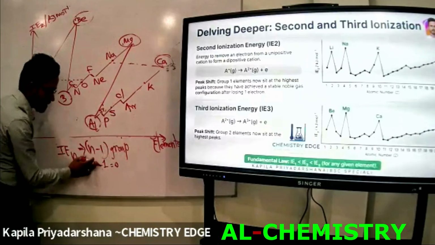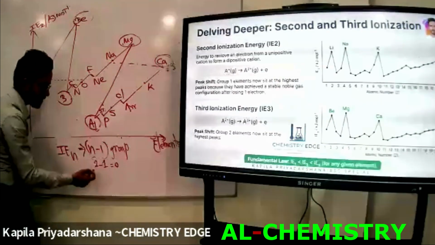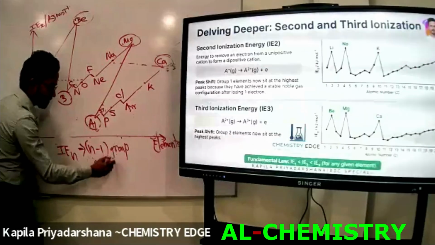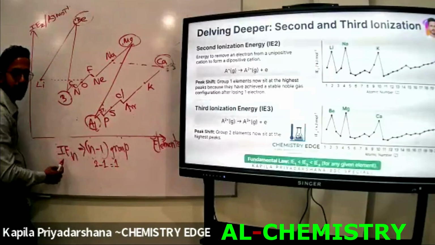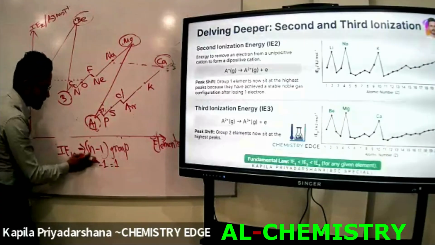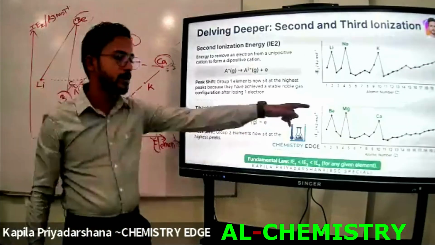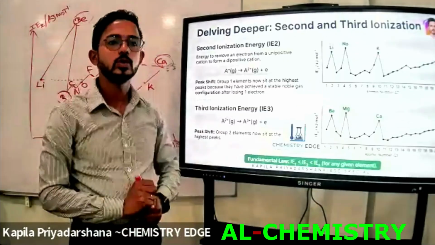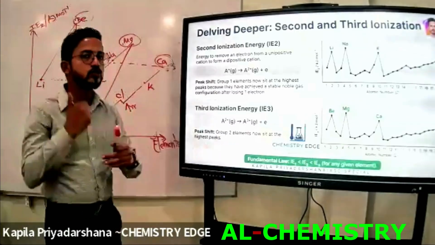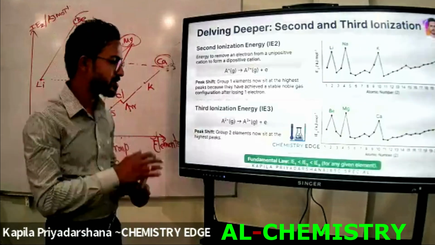For the highest second ionization energy values, we substitute 2 for N. Then 2 minus 1 is 1. Which group has the highest second ionization energy value? Group 1. Then for the highest third ionization energy values, 3 minus 1, the second group elements. Likewise, that's the order. Right? Now you are able to identify which group has the highest first, second and third ionization energies. Okay, let's write down these things.